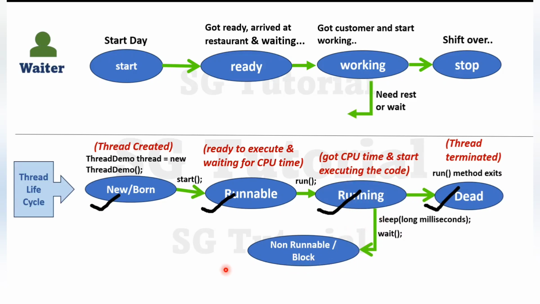Same as waiter. Sometimes for some reason during working hours, waiter needs to rest for some time. Then waiter pauses its working for some time and takes a rest. Or sometimes waiter needs to wait for specific dish to prepare. That means if customer orders specific dish and dish is not ready, then waiter needs to wait for specific dish to prepare before serving it. Right? Similarly, in thread lifecycle, during execution of thread, thread needs to sleep for specific time or thread needs to wait for specific time. So basically, if we want to pause current execution of thread for specific time, then we can pause it by calling sleep method and wait method.